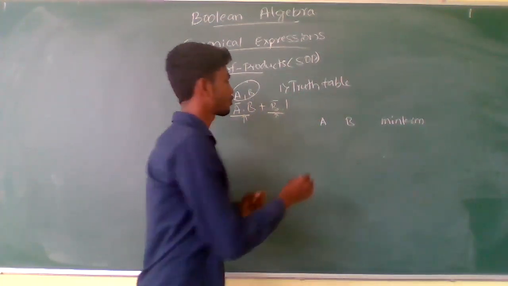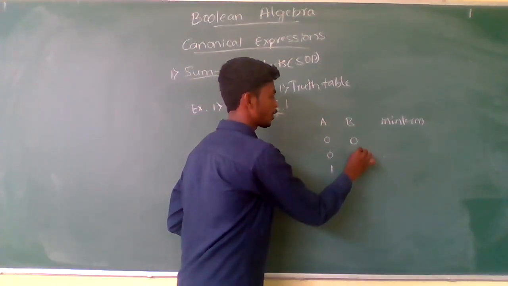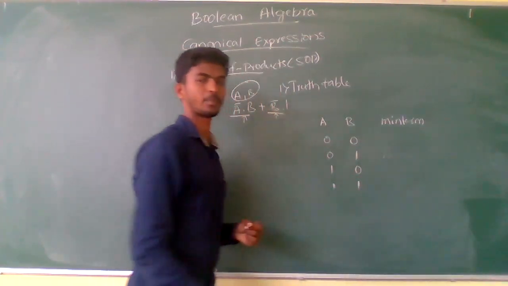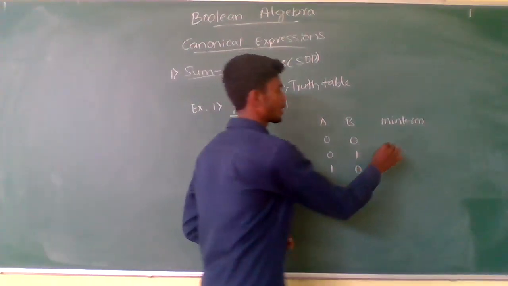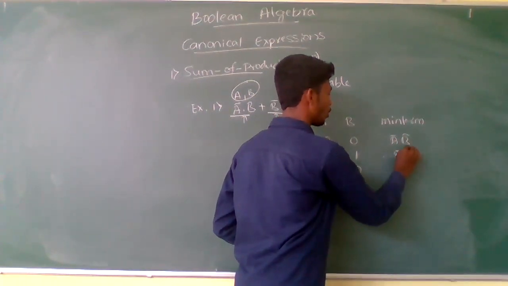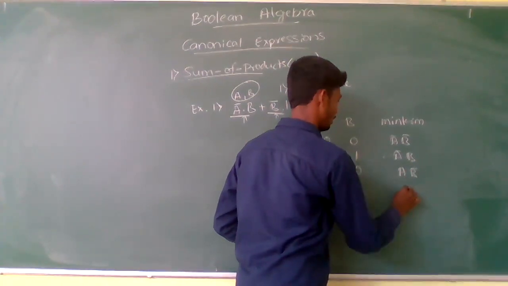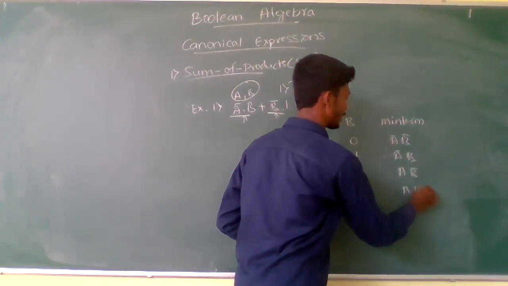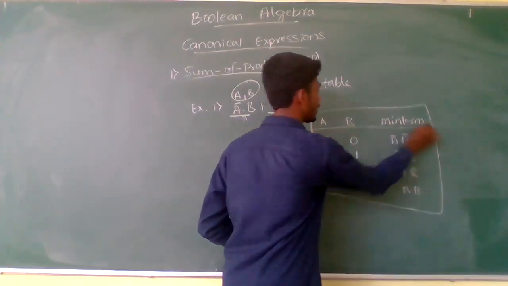The available values for A are 0, 0 and 1, 1. For B: 0, 1, 0, 1. And the min terms for the respective inputs are A complement B complement, A complement B, A B complement, A B. These are the available min terms for the respective inputs.